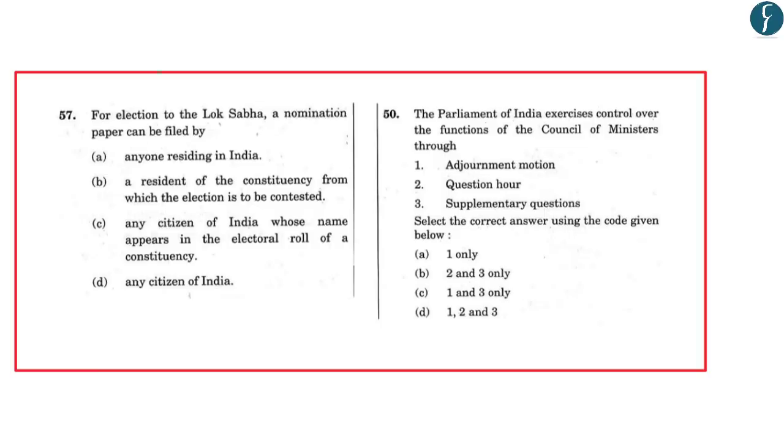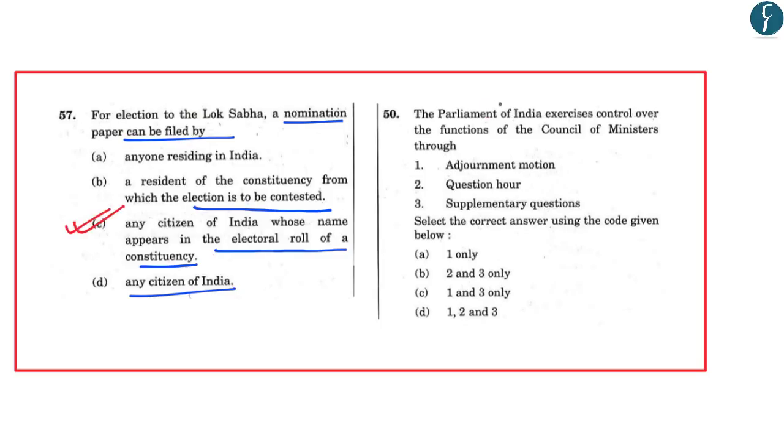Now moving further, this question was, for election to the Lok Sabha, a nomination paper can be filed by. Options were anyone residing in India, a resident of the constituency from which the election is to be contested, any citizen of India whose name appears in the electoral roll of a constituency, and any citizen of India. In this, the correct answer was C.